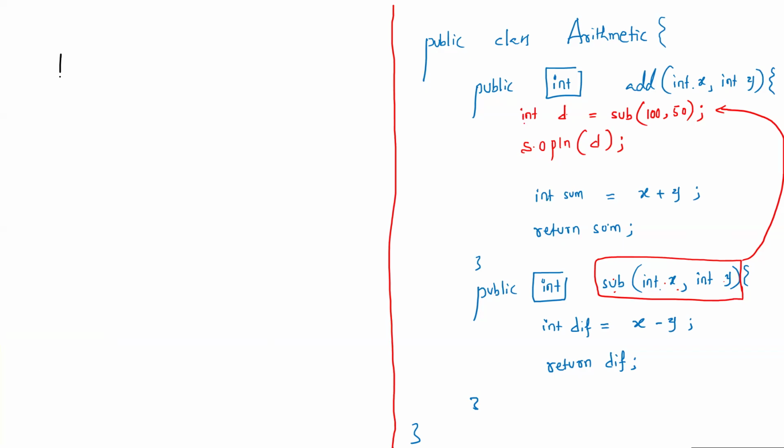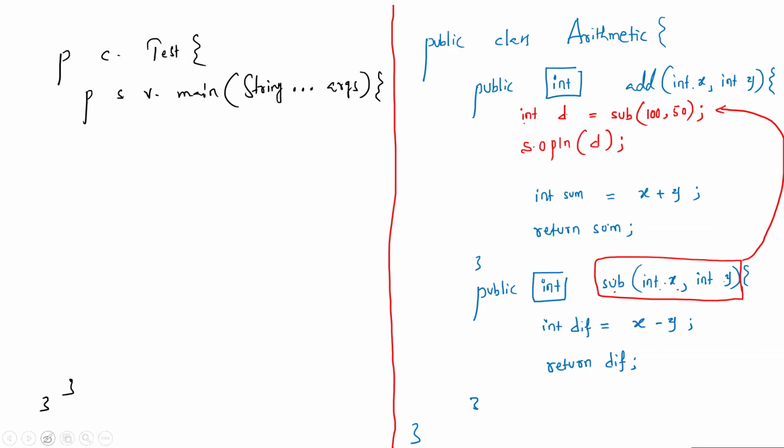So for that, I'll take a class Test. Inside this public static void main, and inside this main the syntax is String 3 dots args. So then followed by, now to access other class code, we have to create the object.